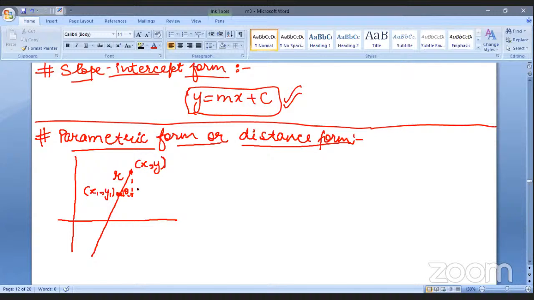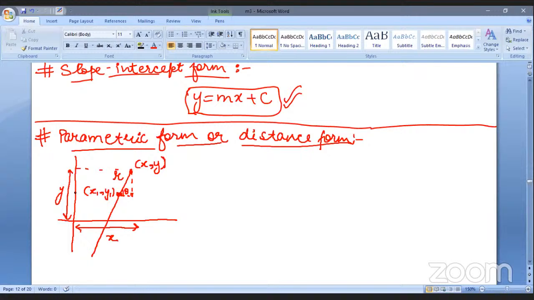So we definitely know what these are. For instance, if this part is y, we can see that this particular part is y. So this particular length is y, and x is this coordinate. So we can see that this is x.